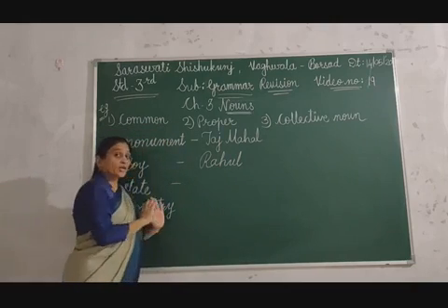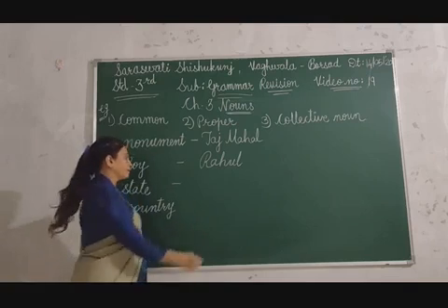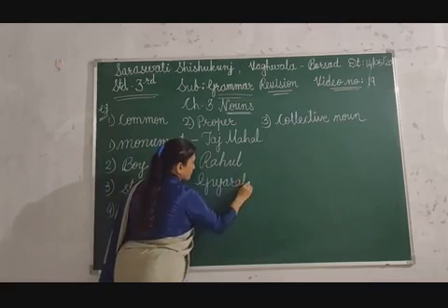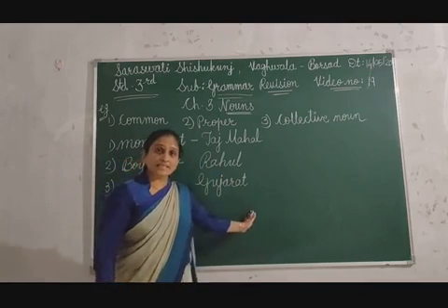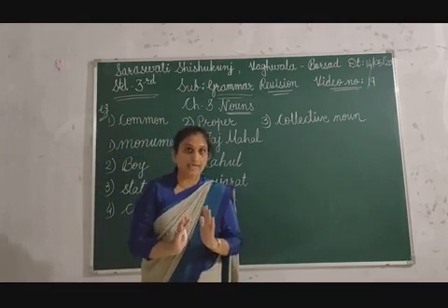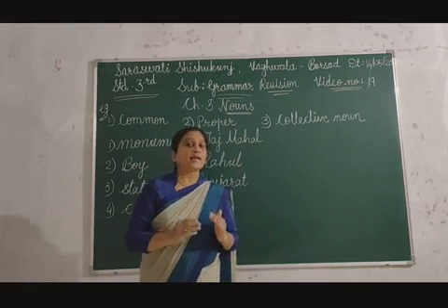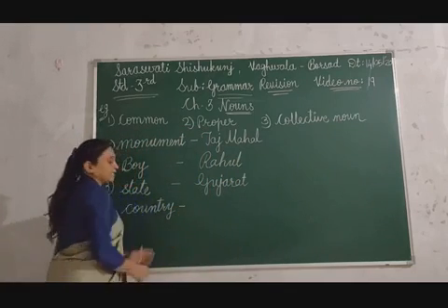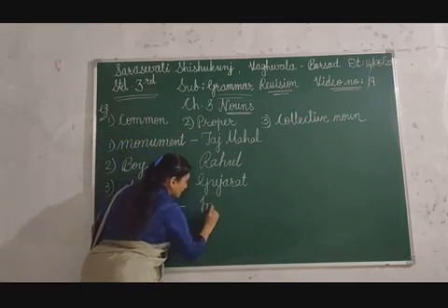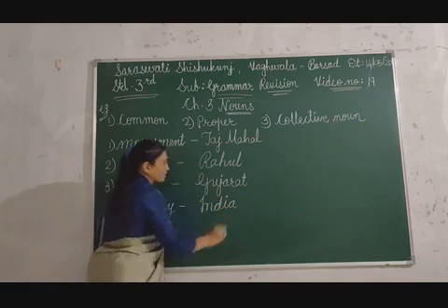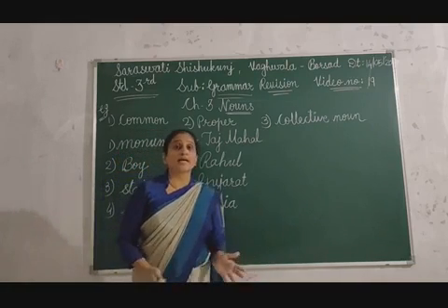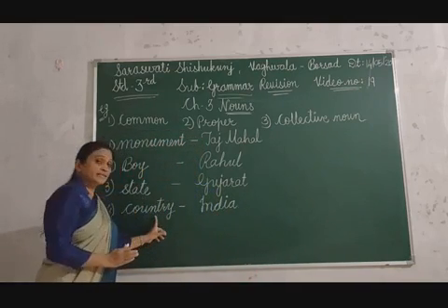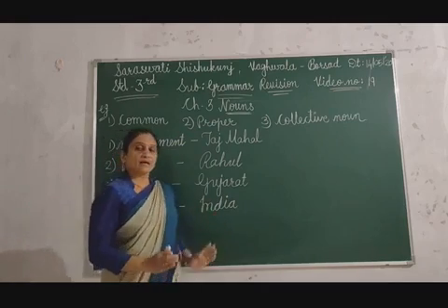State. State is a common noun. You don't know which state, but now I am writing Gujarat. So then you will understand that I am talking about Gujarat state, Maharashtra state. Okay, that way, this is the proper noun. And the last, country. If I am talking about India, India is a proper noun of a country. India, Australia, America, these all are proper nouns of countries. And country is a common noun. India is a proper noun.